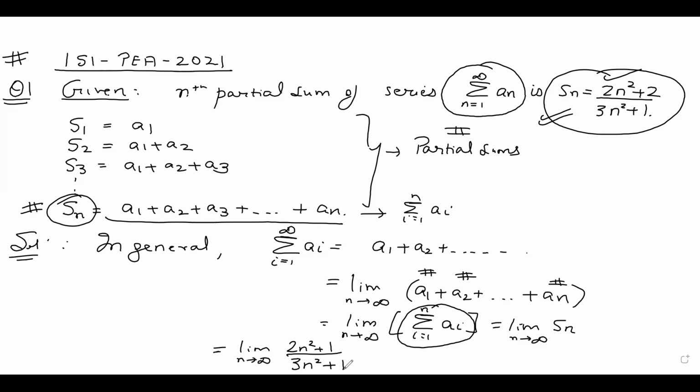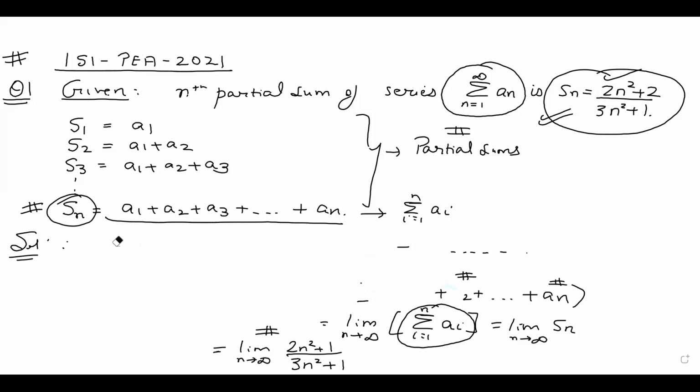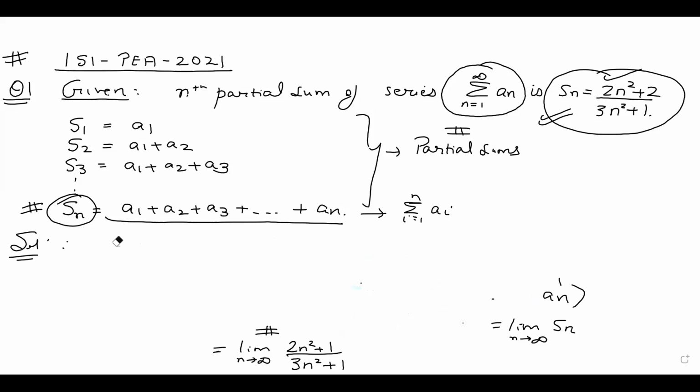So guys, all I have to do is to evaluate this limit. Now we know how to evaluate limits. We have done this in our mathematical methods for economics course. So, limit as n tends to infinity, I can take n square common in the numerator, which leaves me with 2 plus 1 upon n square.